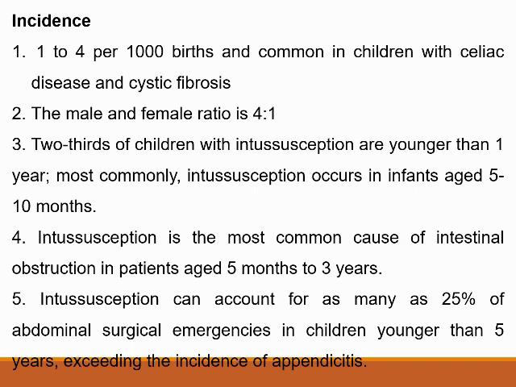Coming to sex, male children are more affected than female children, at a ratio of 4:1. Two-thirds of children with intussusception are younger than 1 year, and the most common age group is 5 to 10 months. Intussusception is the most common cause of intestinal obstruction in patients aged from 5 months to 3 years.